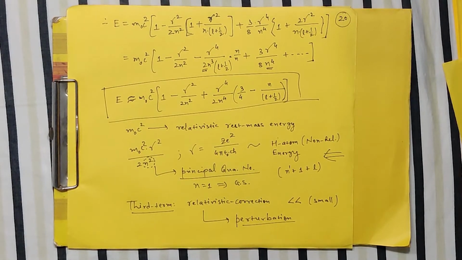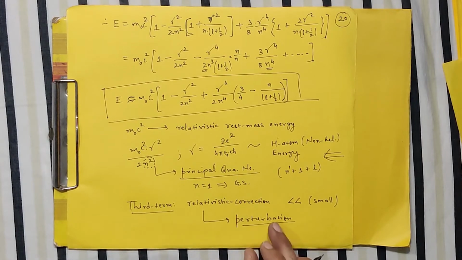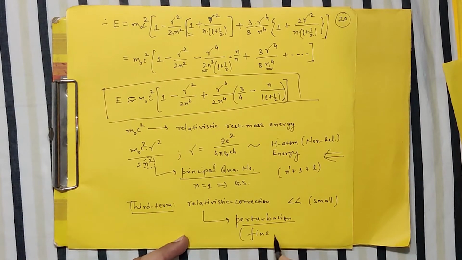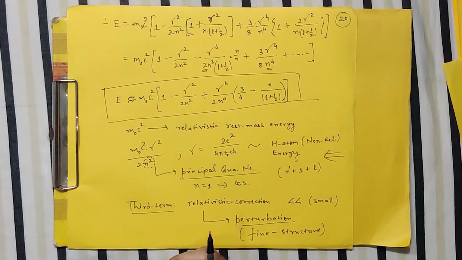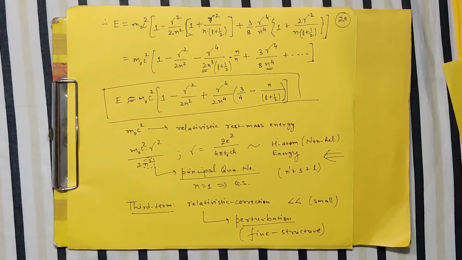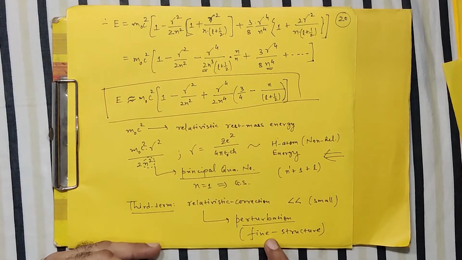Okay, now what is the outcome of this? If this behaves as a small correction, in the language of spectroscopy it is known as fine structure. So this relativistic term is causing a slight modification, a slight shifting of the energy level, and that's what we call fine structure.